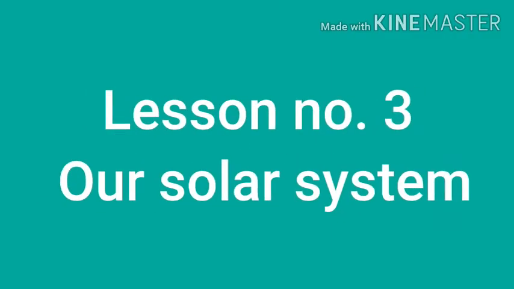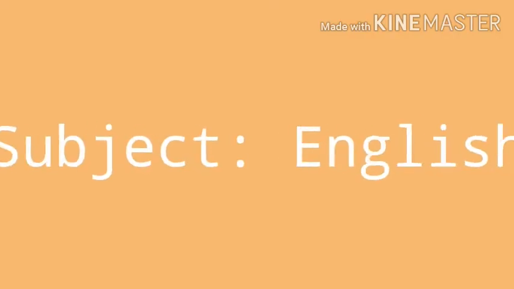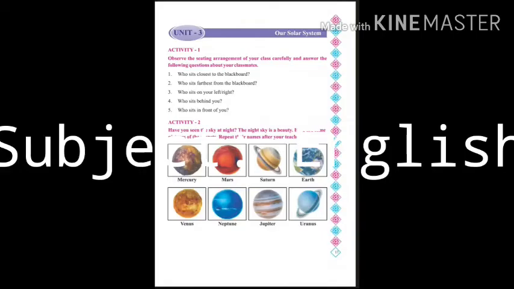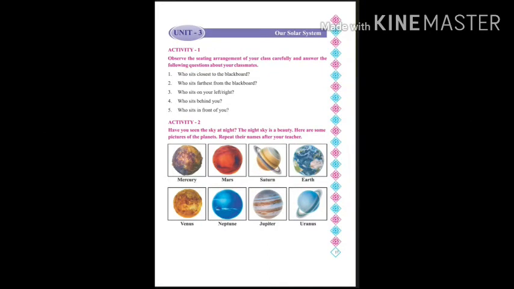Let us begin with the new lesson. What is that lesson? Our solar system. So, now get ready with your English textbook. So, let us begin. Page number 17. Activity 1. Observe the seating arrangement of your class carefully and answer the following questions about your classmate.